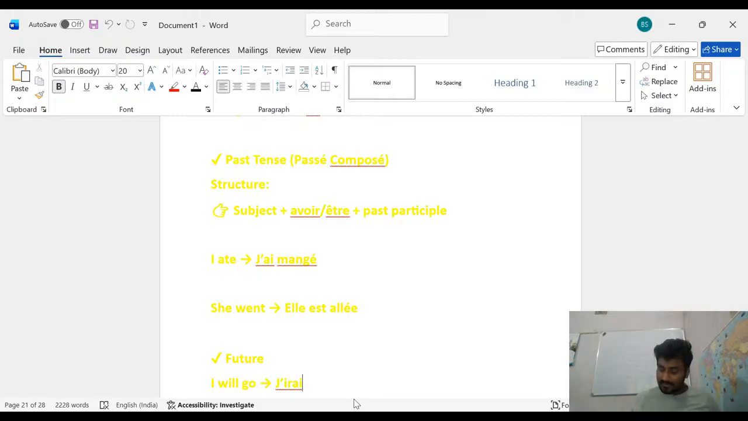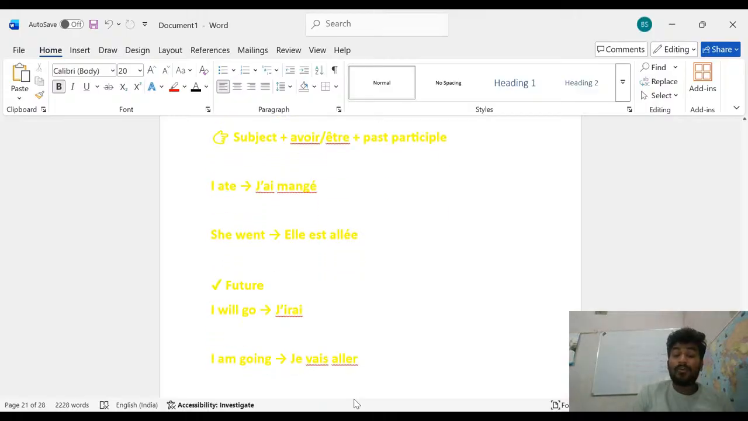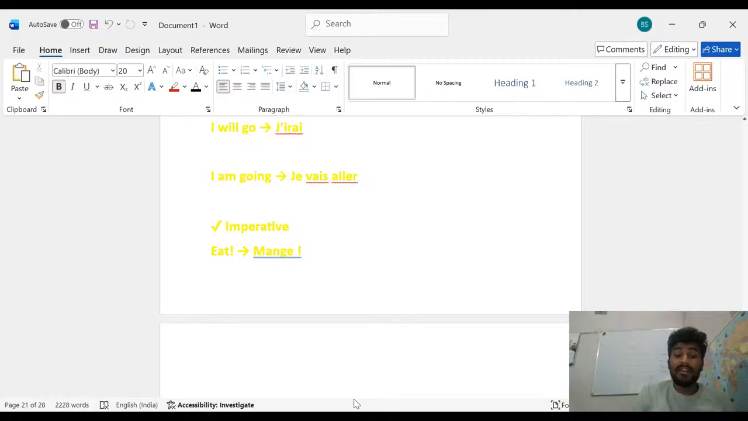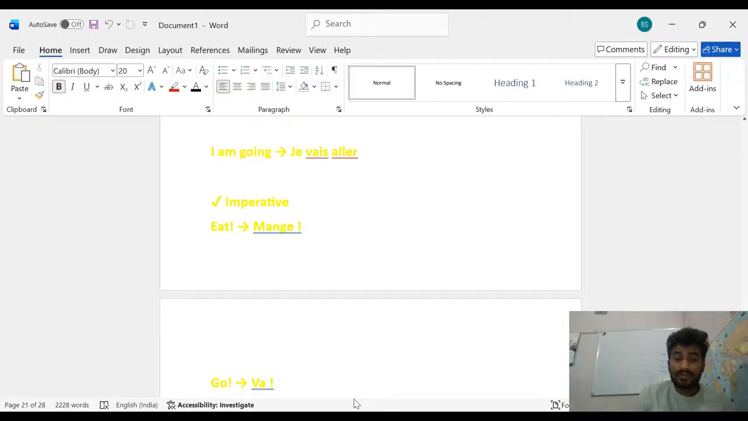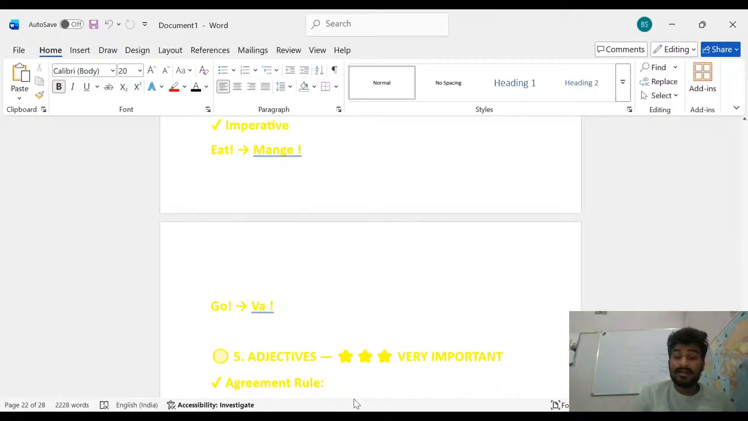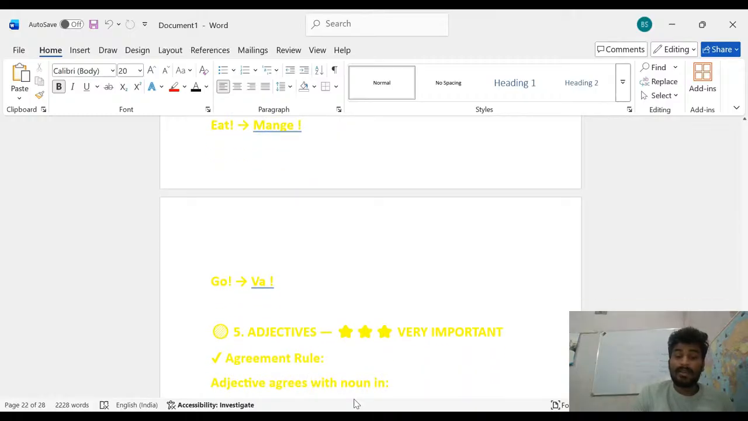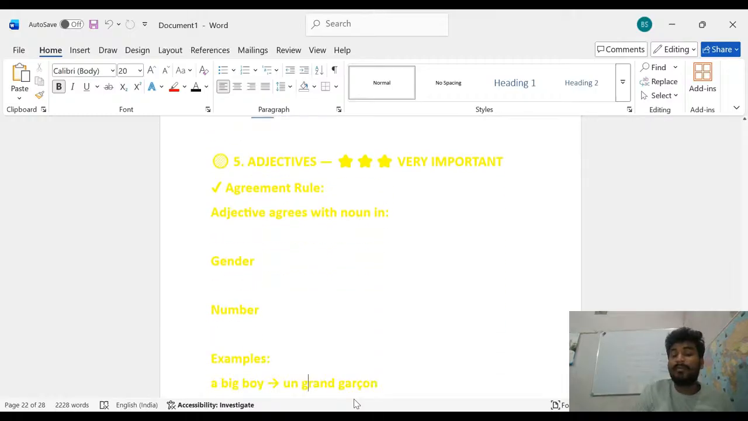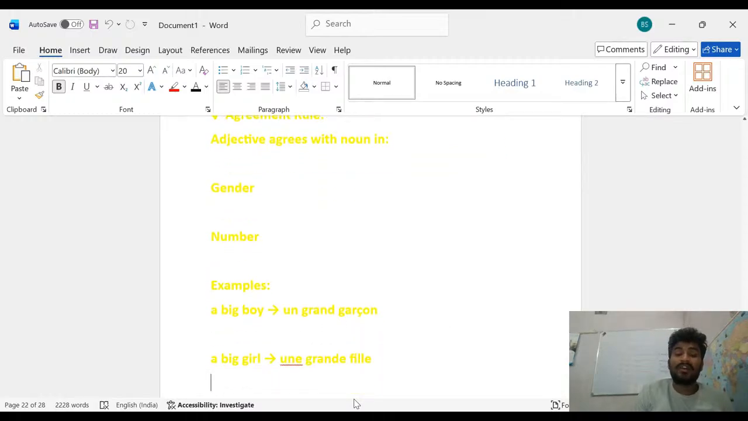Okay, now next. Je mange, meaning I am going, and for the imperative, that is eat, eat. What is the meaning of eat? Imperative: mange. And after that, go means va, and some adjectives. Remember that is an agreement rule. Adjectives agree with the noun in what? Gender and number. Example: a big boy, un grand garçon. And after that, a big girl, une grande fille.